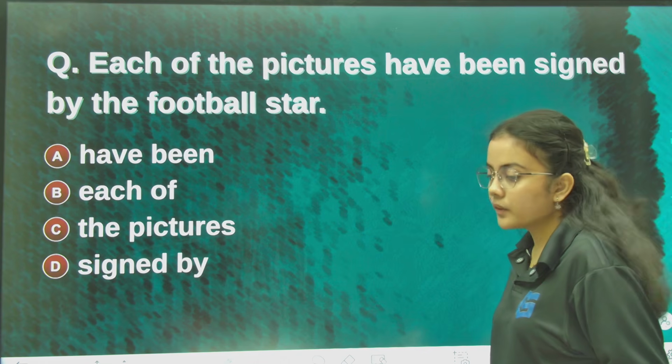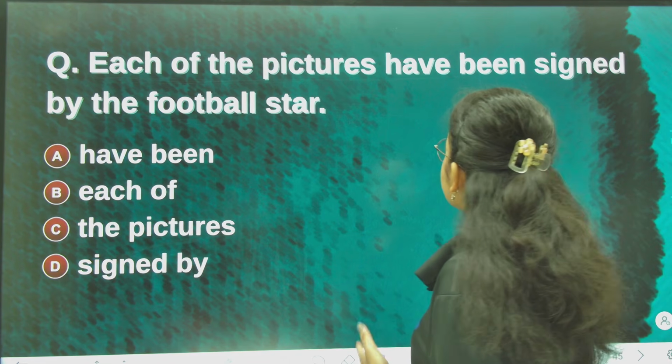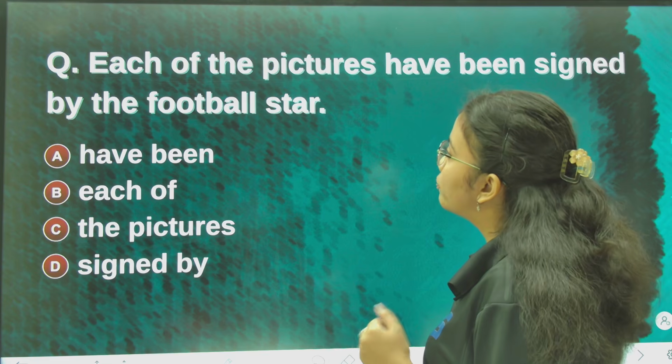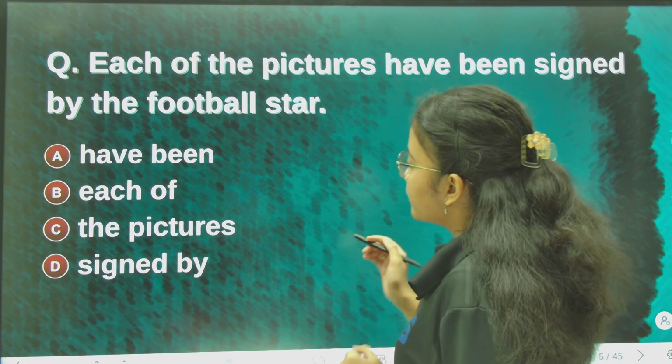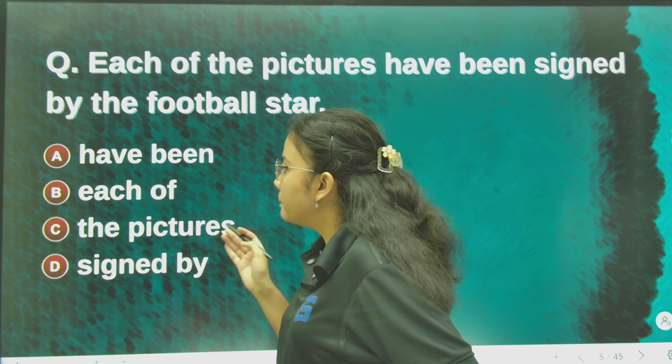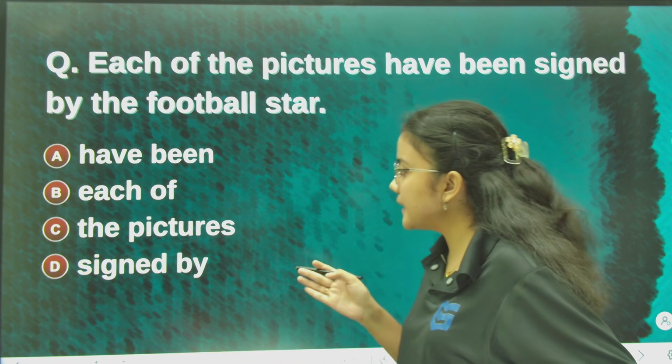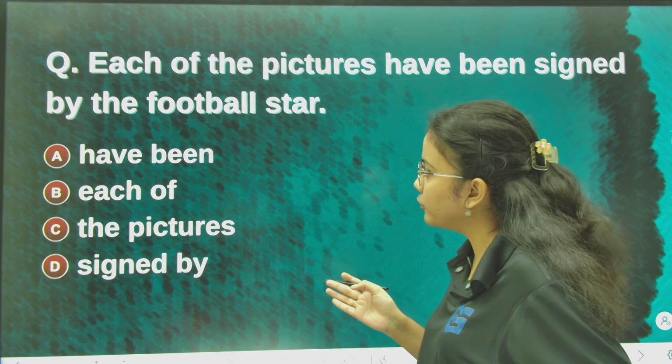Next question. Each of the pictures have been signed by the football star. Options: A, have been; B, each of; C, the pictures; and D, signed by.